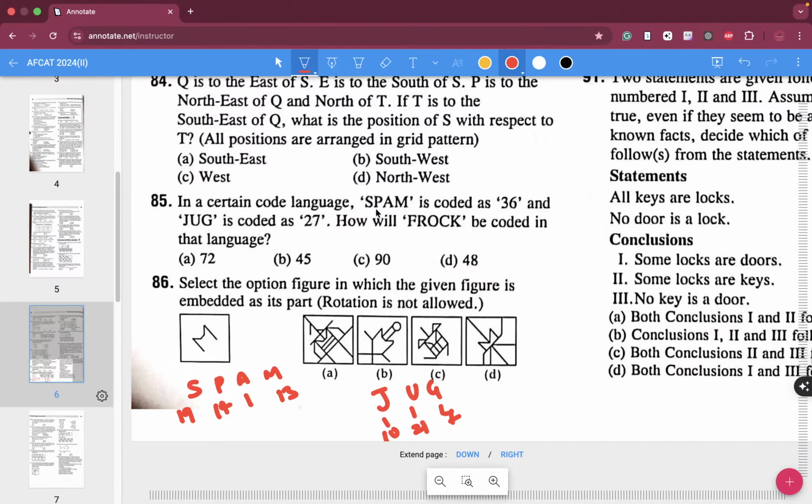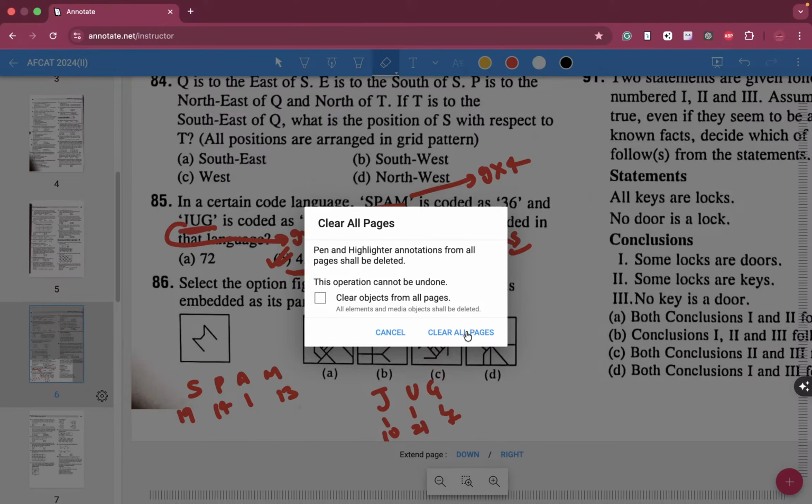So this is basically 4 letters, so it's simply 9 into 4. This is 3 letters, this is simply 9 into 3. This is 1, 2, 3, 4, 5, so 5 into 9. So 85. C will be the correct answer in that case. Some questions are really out of the box. This was one of them. Can't really help it.